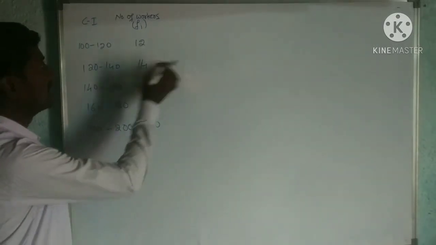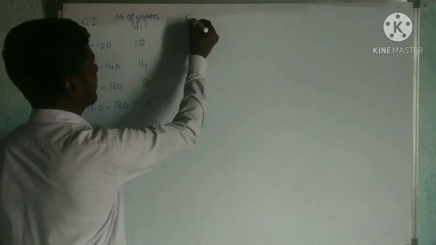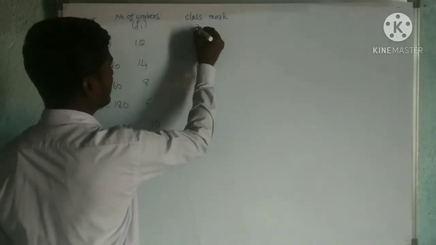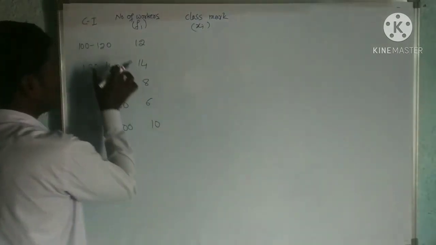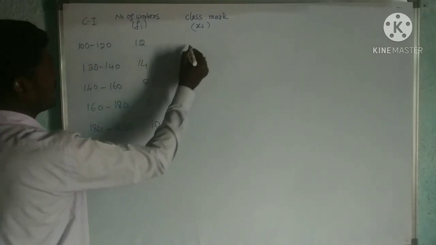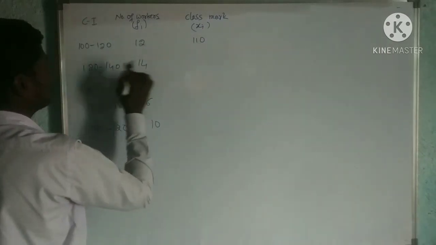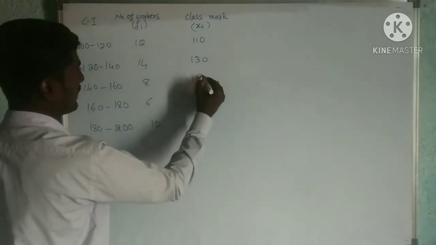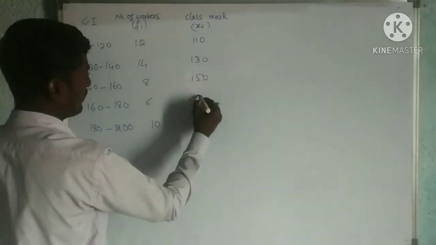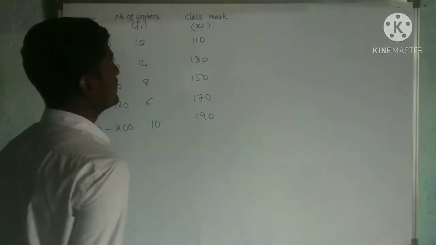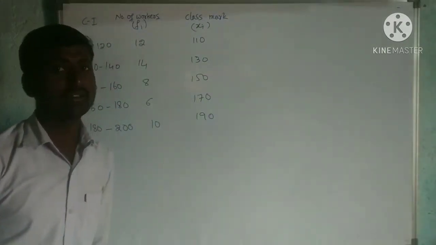Class mark xi is the upper limit plus lower limit divided by 2. 100 plus 120 divided by 2 is 110. This is 130, this is 150, this is 170, and this is 190. So this is the class mark.